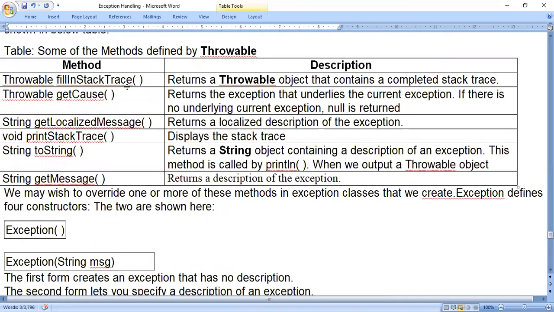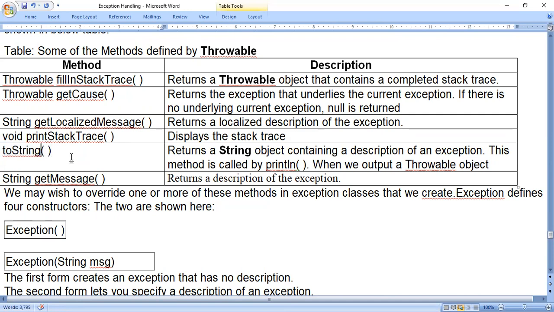See, in the table they have given string to string. So when they give the method names of the inbuilt classes, they will give either the syntax or the signature. Signature means the first line of the method, so that we can know what to use. If they had given only this much in the table, we would not come to know how to use this method when we override, because we would not know what data type to use.